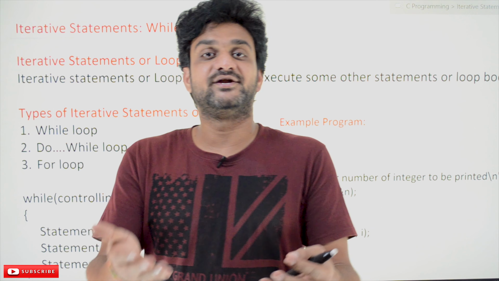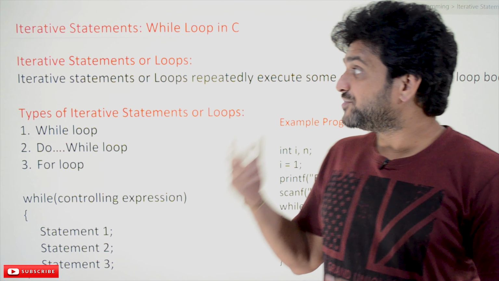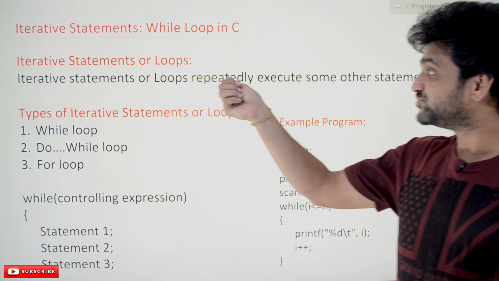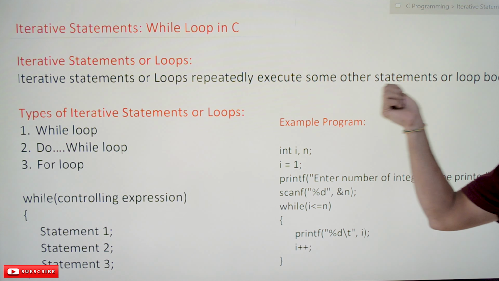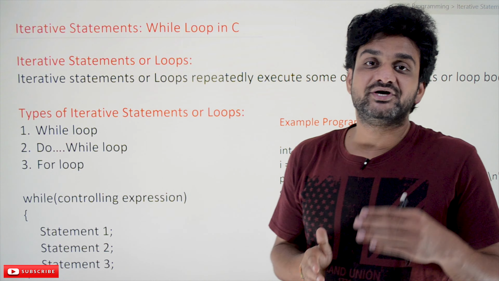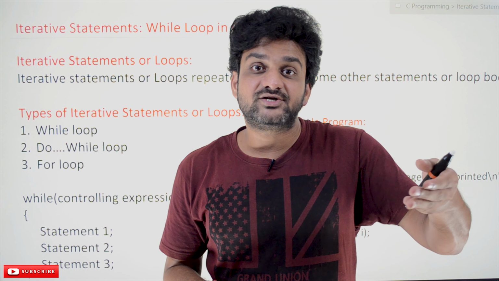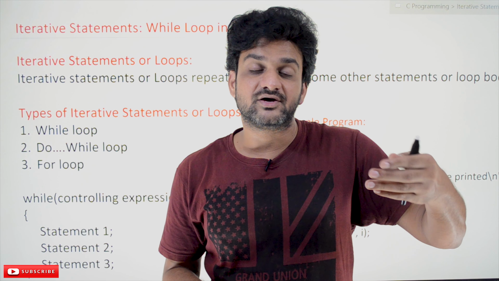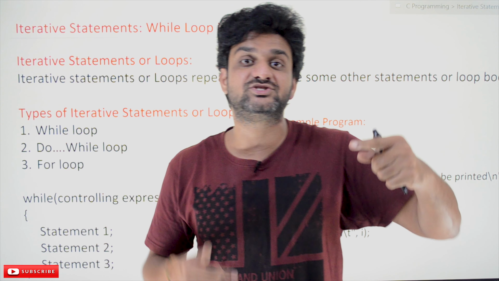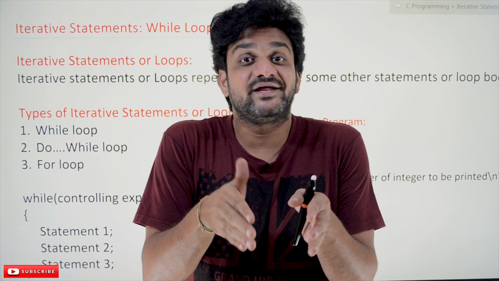What is meant by iterative statements? What is the job of these iterative statements? The job of the iterative statements, also called loops, is to repeatedly execute some other statements or loop body. If we want to do a job again and again, for those statements to be executed repetitively, C has a feature called iterative statements.